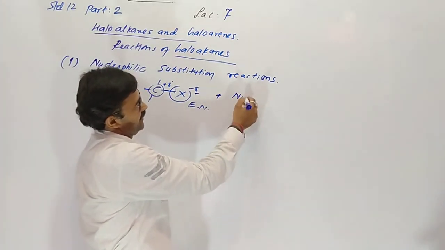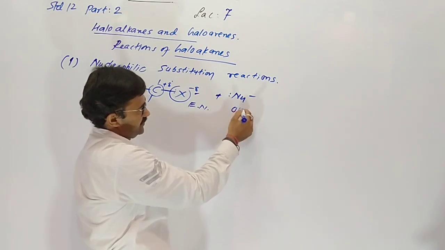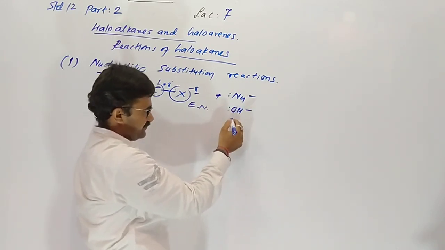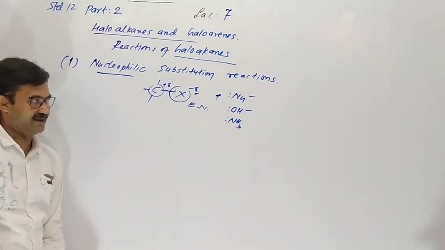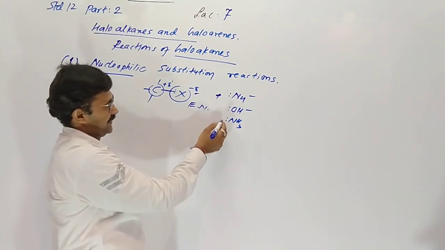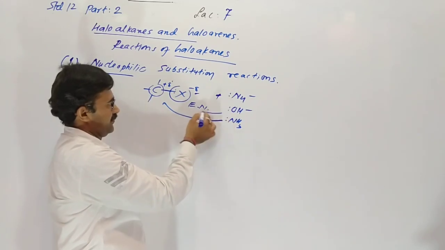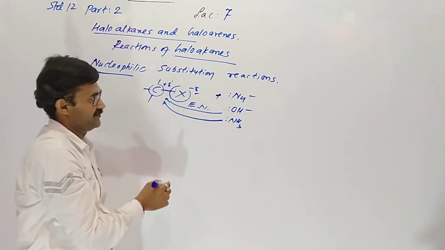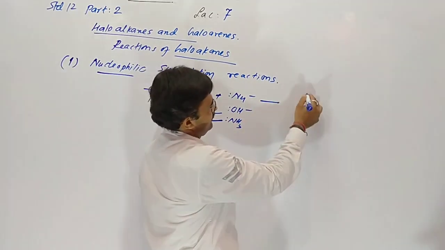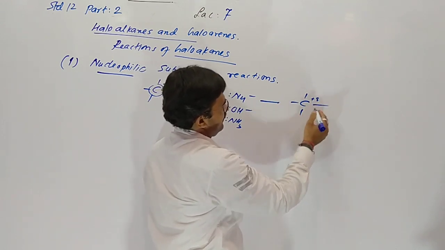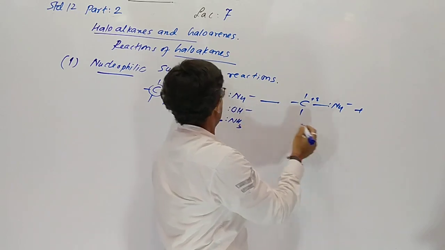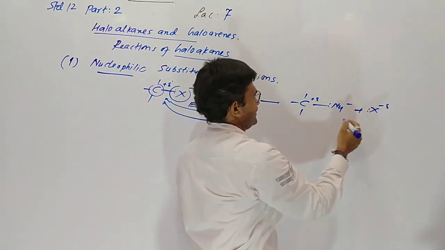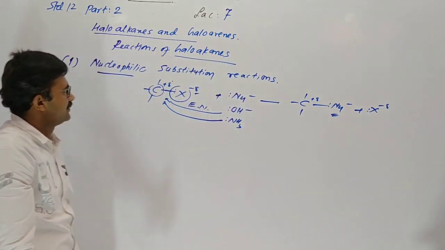Any nucleophile, such as OH minus, having an electron pair donating nature, comes into contact and attacks the positive charge carbon, and the nucleophile combines and the halogen will be replaced by the nucleophile.